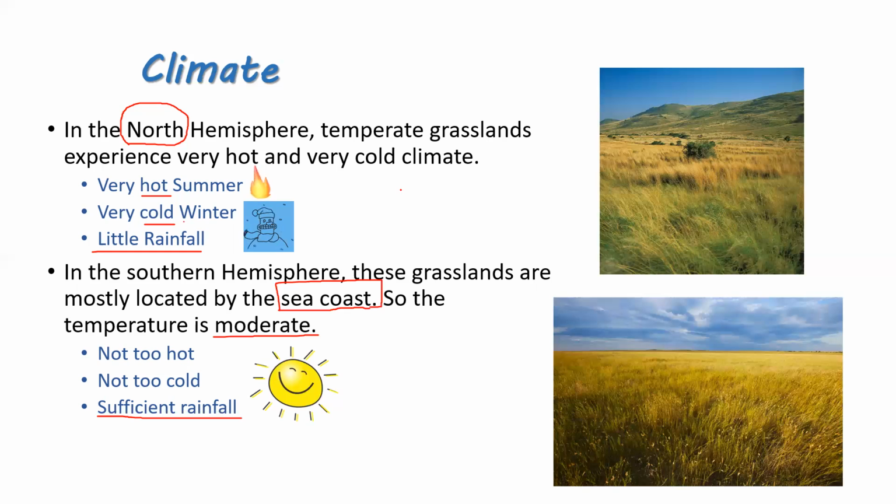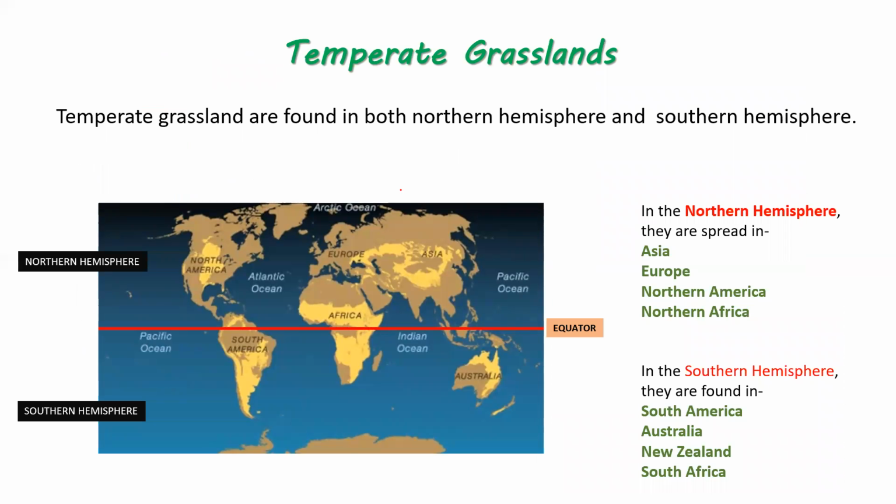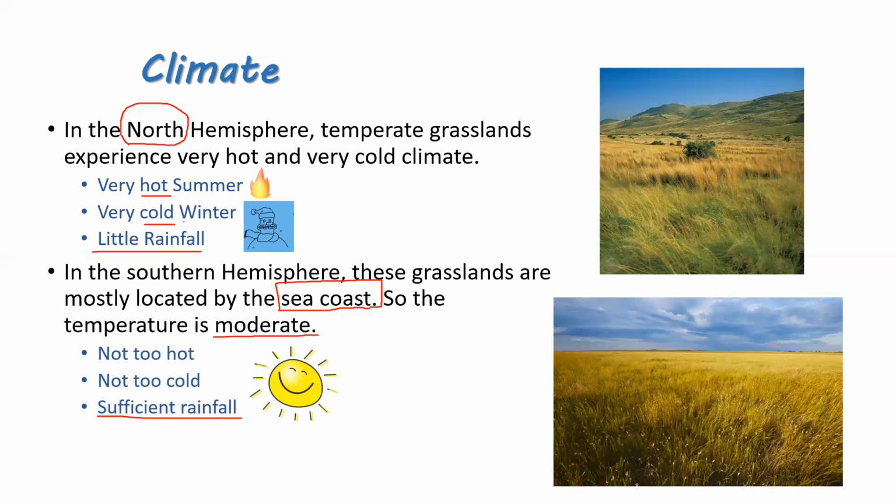All right, children. So what have we learned today? We have learned about temperate grasslands, which are found in 6 continents. From here, you can tell me which continents temperate grasslands are found in. And there is only one continent where we do not find temperate grasslands. You have to tell me the name. And also we read about the climate of the temperate grassland.